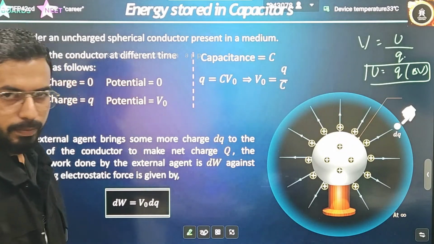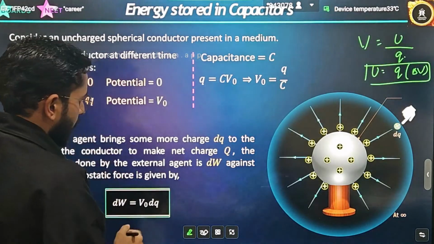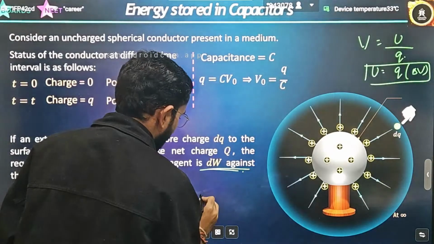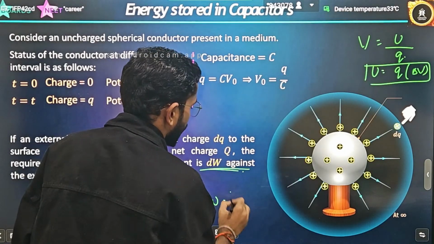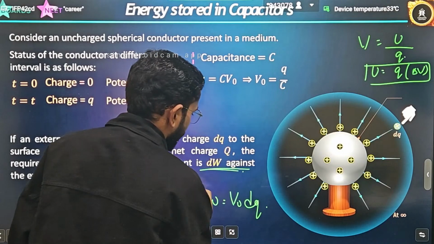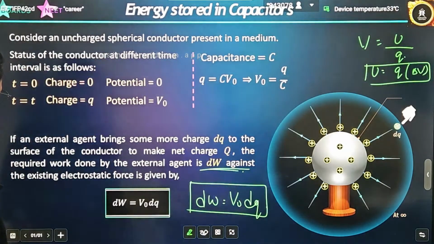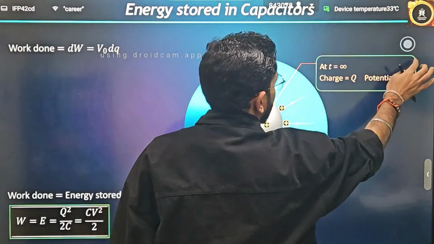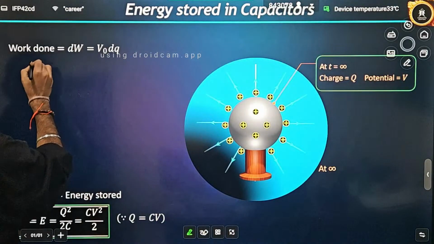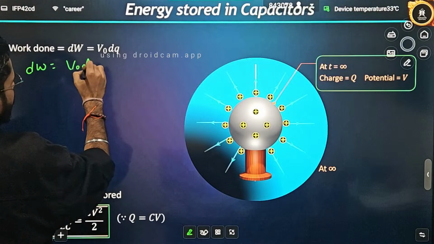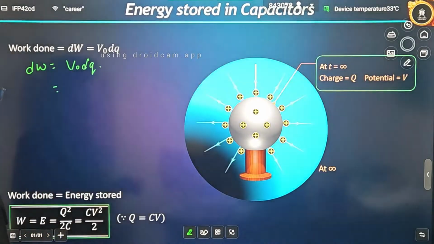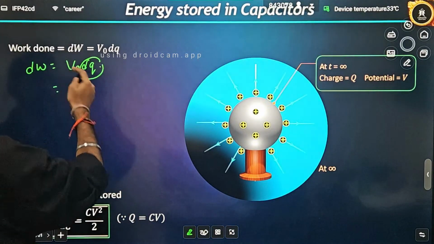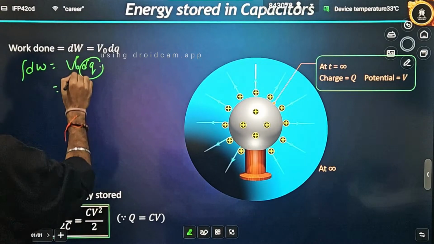So now if someone asks me what the potential energy will be, what will I do? I will write that potential energy is nothing but work done. Work done is converted into energy, so I will define it as dW is equal to V naught into dq. Let's derive it on the next page. Please understand how I am going to define it. I will write dW is equal to V naught into dq, like Q into delta V, what I was telling you about. Here some extra charge dq I have taken, that's why I have taken the dq term, and the potential is V naught. Now integrate both the sides.